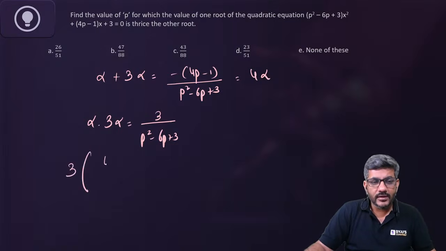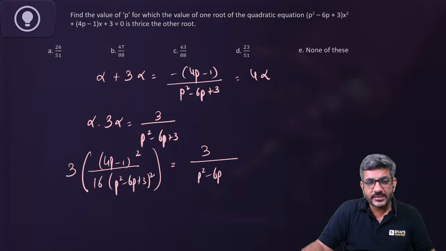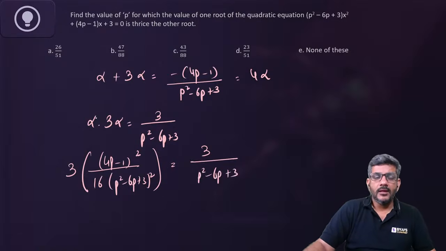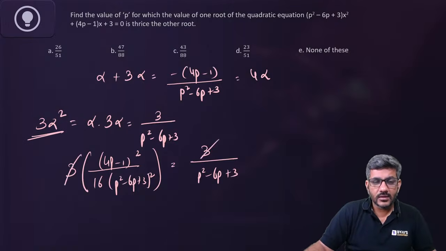What is alpha square? It is (4p minus 1) whole square divided by 4 square into (p square minus 6p plus 3) whole square. It is equal to 3 by p square minus 6p plus 3. It was equal to 3 alpha square. I took alpha from here and I put it here. And now this is the equation. 3 and 3 are cancelled out. This square would cancel out with this complete thing.